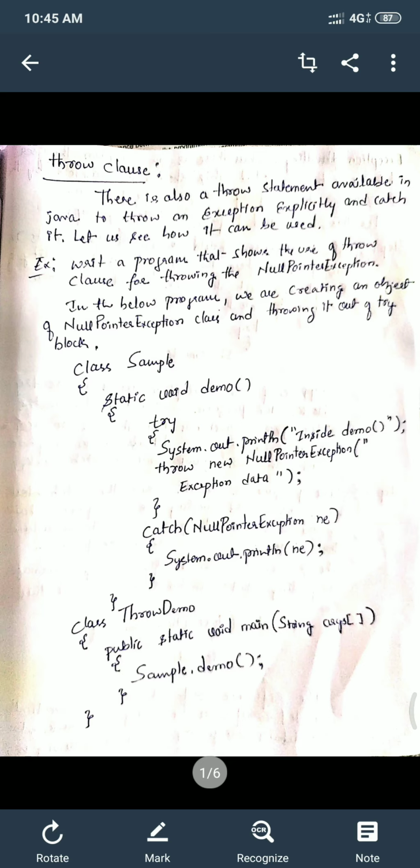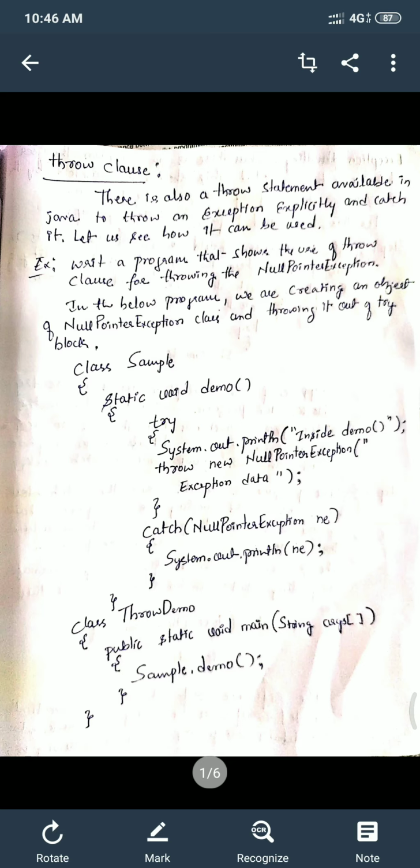exception. In this I have written a class, named it as sample. In this sample class I have defined a method and declared it as static type, that is static void demo. I'm using a try block in which I'm just printing a statement, inside a demo, by using system.out.println and throwing that exception by using a throw clause. Throw new NullPointerException data.